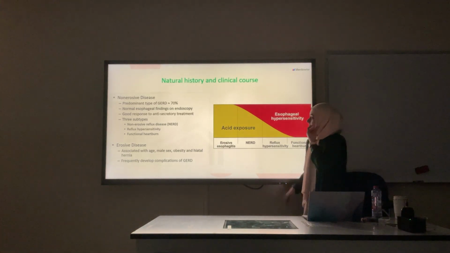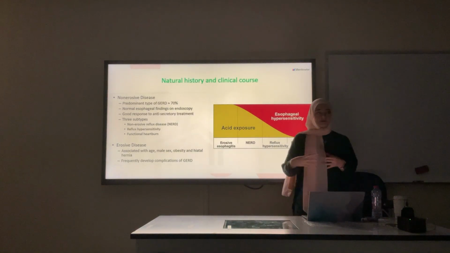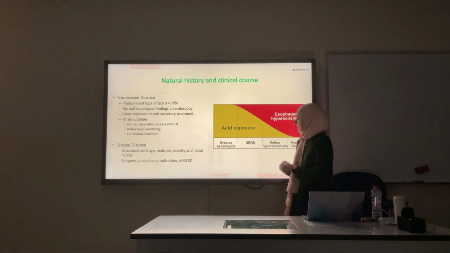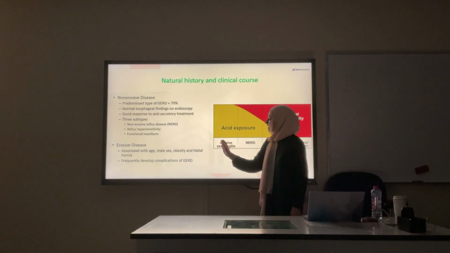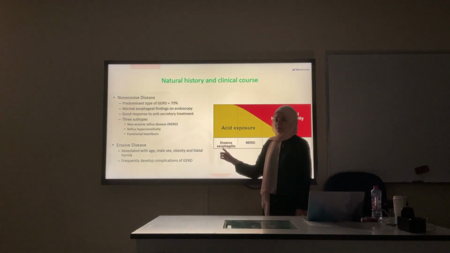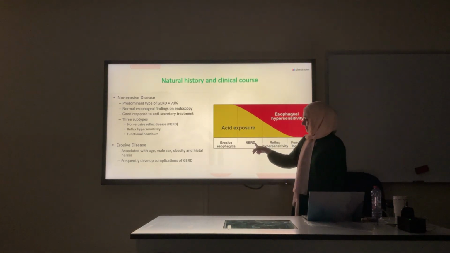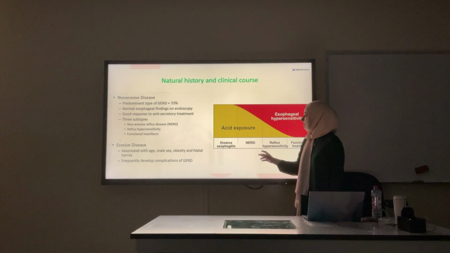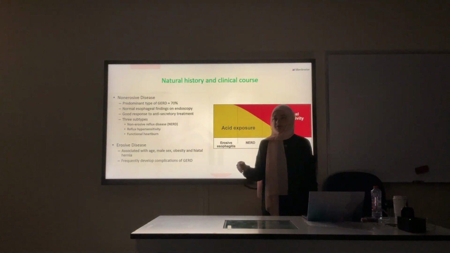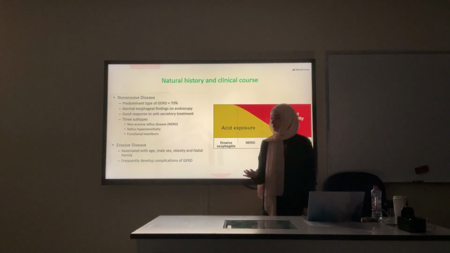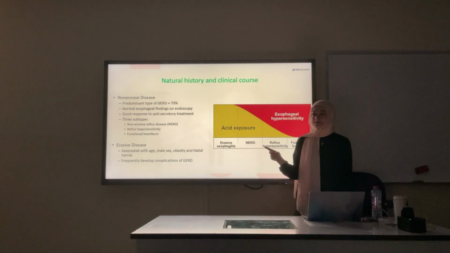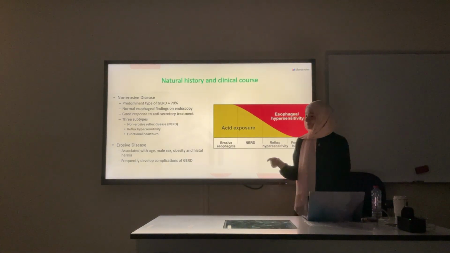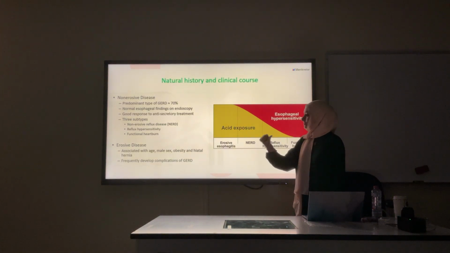You should know that GERD is a spectrum of diseases. It's not a specific disease. It can reach erosive esophagitis, which is the most severe form, where a lot of acid exposure causes erosion of the esophagus. There's also this subtype, NERD, or non-erosive reflux disease, where there's acid exposure, but if you do an endoscopy, the endoscopy will show normal. Everything is normal. What's the gold standard diagnosis for GERD? 24-hour pH monitoring. Yes. So if you check pH monitoring for these patients, it will be positive.